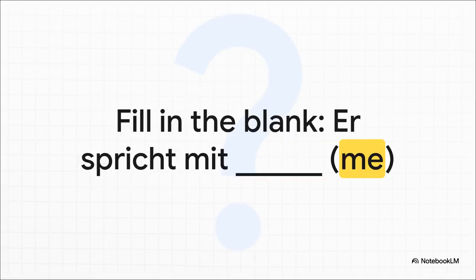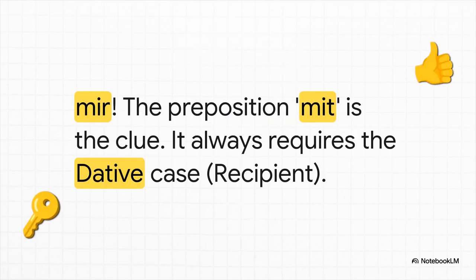Okay, what's the big clue here? Remember what we said about some of those prepositions being the boss? Perfect, you got it. That preposition mit is a dead giveaway. It always bosses the pronoun into taking the recipient job, the dative case. So ich has to become mir.